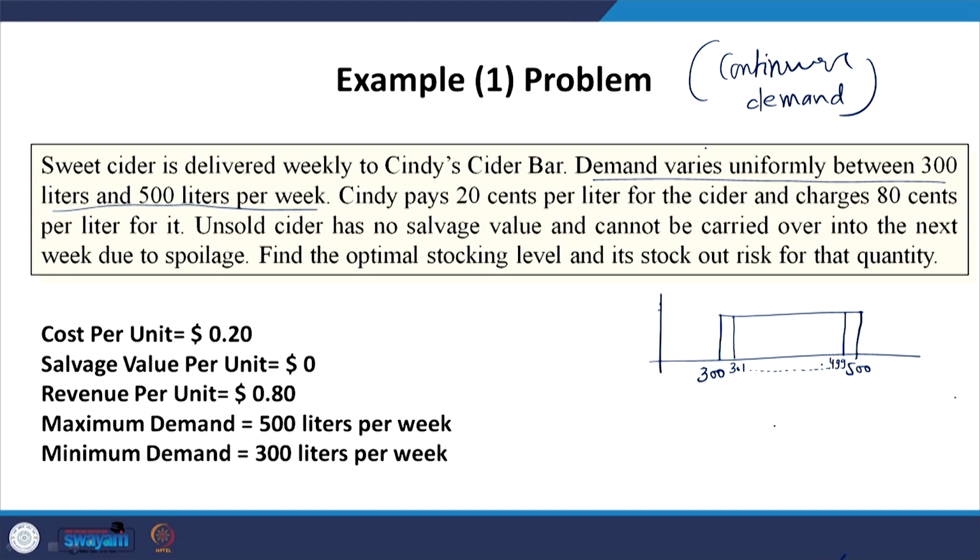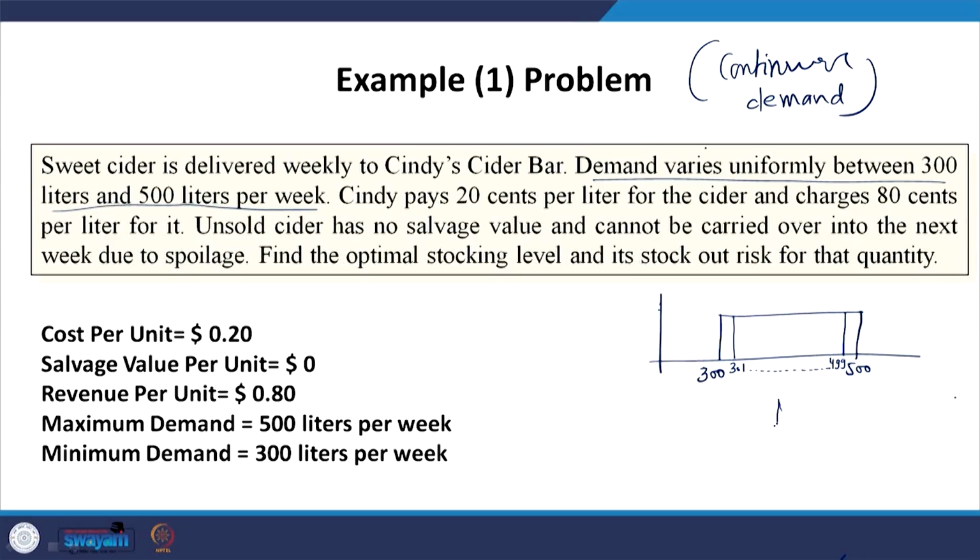In some other case, it can be given to you that demand varies normally between 300 liters and 500 liters per week. In that case, the curve will be like this. Depending upon what type of language is given and what your experience is, you can have a distribution curve of the demand in the case of continuous demand.